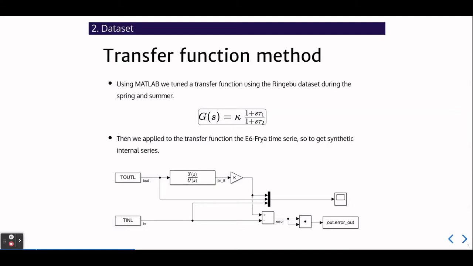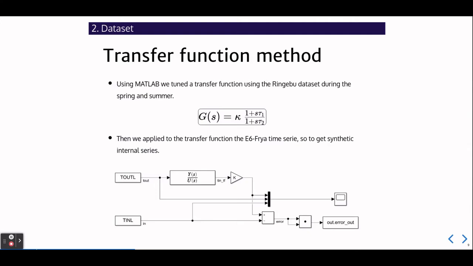In our case, we have used the simplest case in which the transfer function has a zero-pole structure plus an eventual static gain. This structure gives us the possibility to have a finite attenuation at high frequency that is a trade-off between considering the effect of the small fluctuations of the external temperature and cutting them completely. Here below we can see the MATLAB Simulink circuit devoted to tuning tau1, tau2, and k.